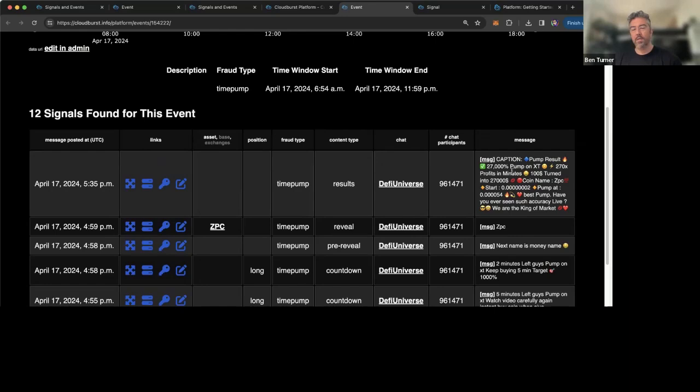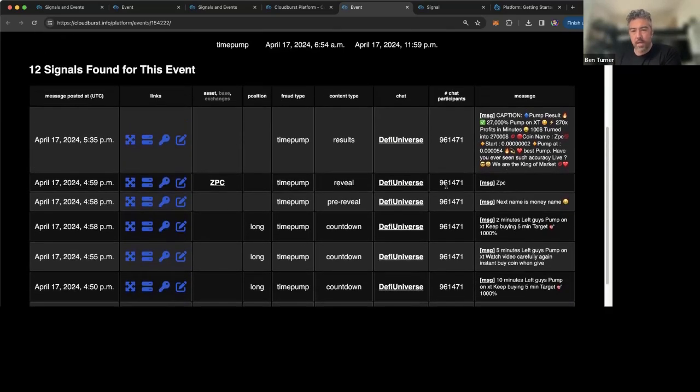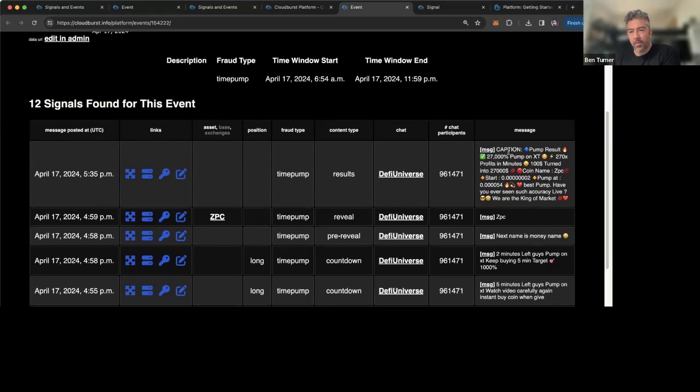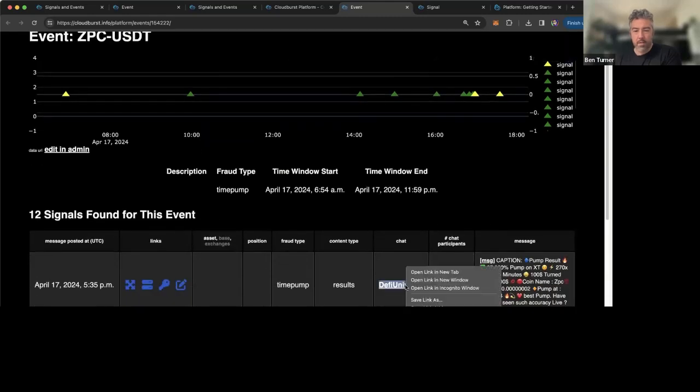And according to them, it was a 27,000% gain. And you'll likely see that these chats are working with other chats to front run the downstream chats. So not only are they making a profit on the pump, they're also making a profit on getting in earlier on the pump.